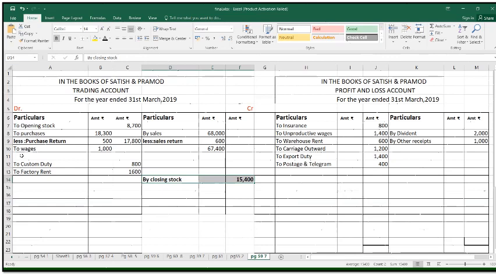Then next, outstanding wages 500. As it is outstanding wages, we're going to add that to the previous wages of 1,000. So we're going to add outstanding wages 500. So outer column will be 1,500. And the second effect is given to the liability side of the balance sheet, that is outstanding wages 500.